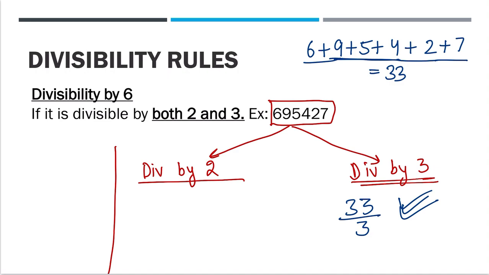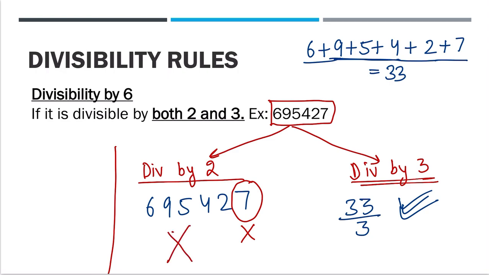Now checking divisibility by 2. 6, 9, 5, 4, 2, 7. Is the last number divisible by 2? No. So this condition is not satisfied. Both conditions should be satisfied. Since it is not divisible by 2, there will be a big cross here. I hope this is clear. If both conditions are true, it is divisible by 2 and also divisible by 3, then we will say it is divisible by 6. Otherwise, not possible. I hope divisibility by 6 is clear.